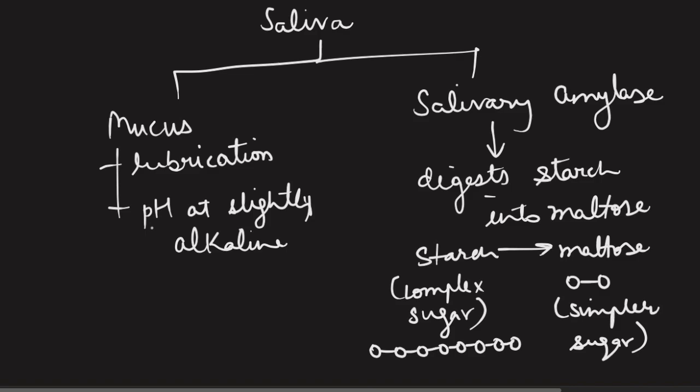I would like to elaborate about the pH also. If you are not sure, pH is an indicator of acidity and basicity. So slightly alkaline situation simply means that the pH will remain in the range of slightly basic nature as compared to the rest of the organs.